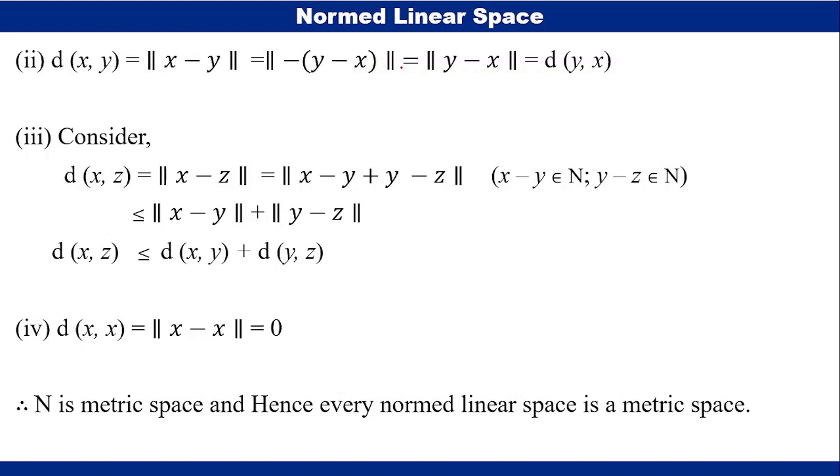And we know that the modulus, the absolute value of a, is a if a is positive, and modulus of a is minus a if a is negative. So this case we are going to consider here. Therefore, the norm of the negative of y minus x is norm y minus x, and by the definition it is d of y,x.